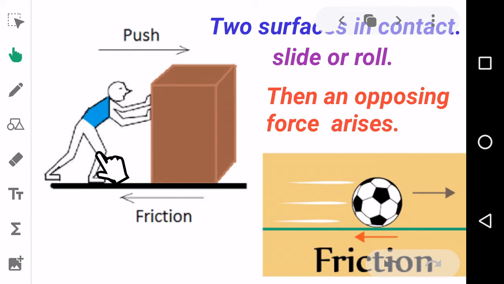Here you can see this boy pushing this box. Two surfaces are there. One is the floor, the other is the bottom part of this box. These two surfaces are in touch. The second thing we should consider is that the box is sliding on this floor.